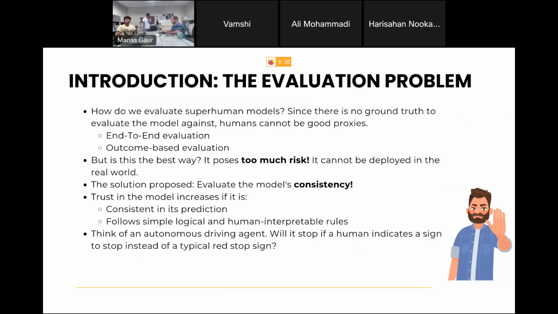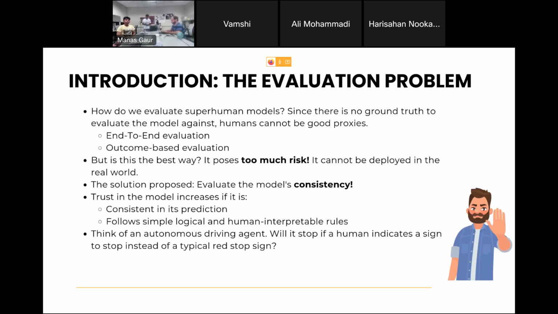But for superhuman tasks like Go and chess, you cannot evaluate it the same way you evaluate normal tasks like classification. The only way to evaluate a chess game is to play from the start till the end and see if the model is winning or not. Or say I'm forecasting the weather for the next 2 years, and the only way to evaluate it is to wait for the 2 years and see if it performed right. This imposes too much risk, and it can't really be deployed in the real world if the evaluations are like that.